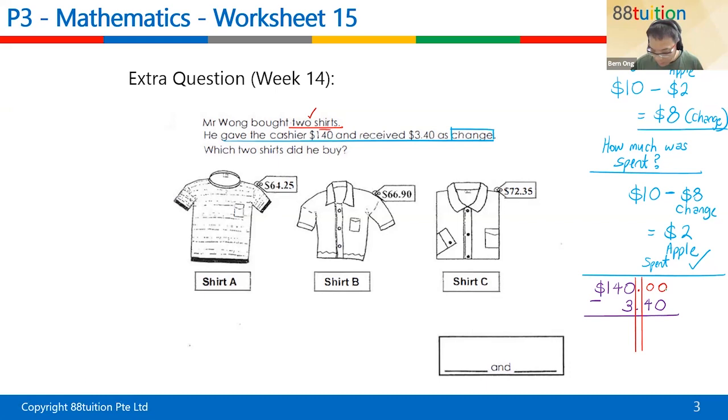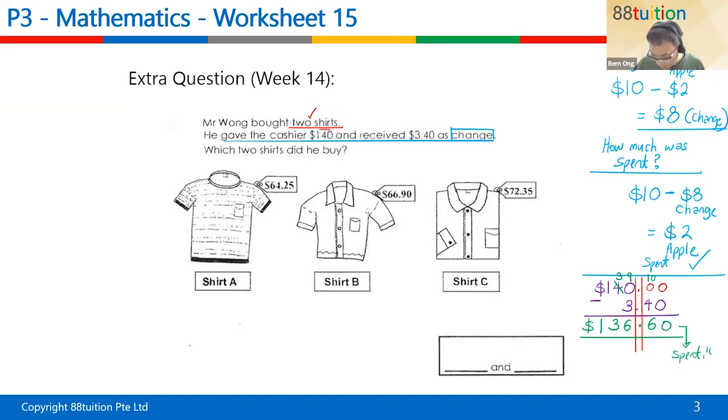Let's go. All right, 0 minus 0 is 0, but 0 cannot minus 4. So I borrow from 4, 3. This is a 9 and this is a 10. 10 minus 4 is a 6. The decimal must be in line. 9 minus 3 is a 6. 3 is left, 1 is left. So this is the amount of money that is spent.